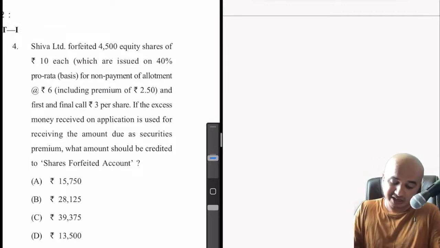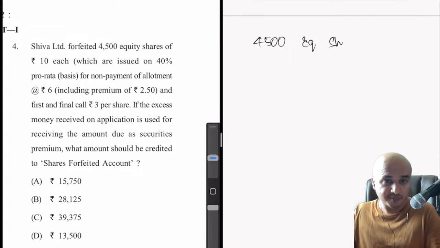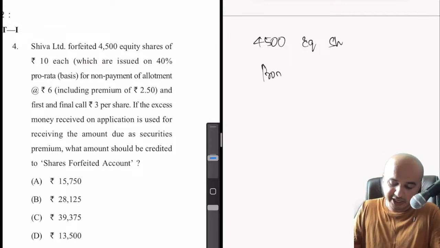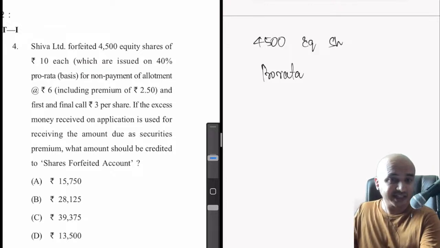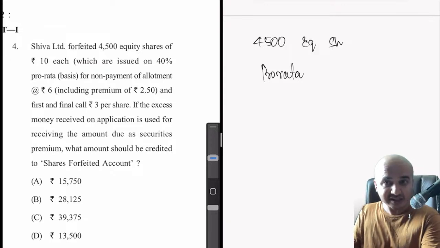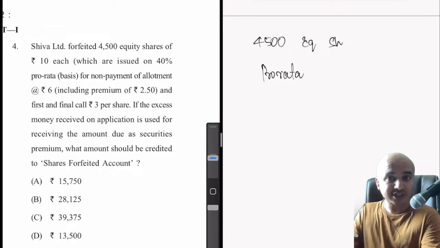So here lies the crux. Now 4,500 equity shares are forfeited, but they were originally issued on pro rata basis. That means proportional basis. They did not apply for 4,500 shares, but they would have applied for something else. Based on that, we have actually allotted them 4,500 shares. So now what is that proportional basis?